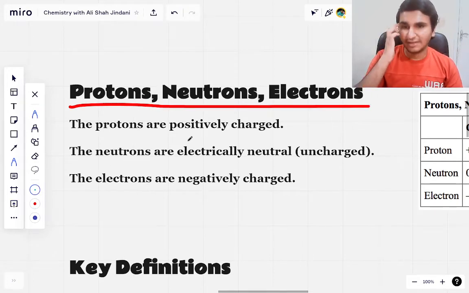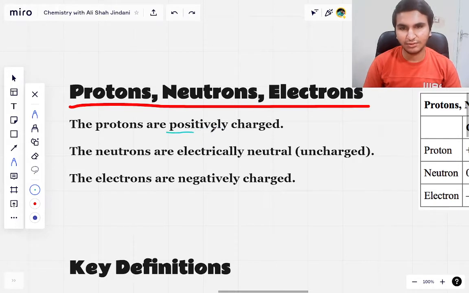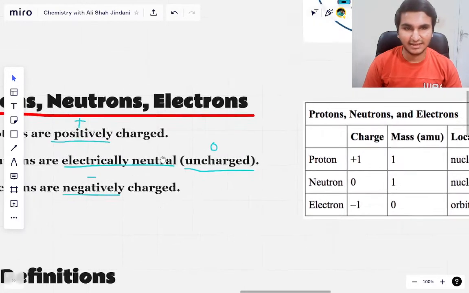So a proton is positively charged, which means we usually denote it with a 1 plus, 2 plus, 3 plus. So always we denote it with a positive sign. A neutron is electrically neutral. Electrically neutral means that it is uncharged, which we usually write as a zero charge. And the electrons are negatively charged. So we use a negative sign to denote that these are electrons.